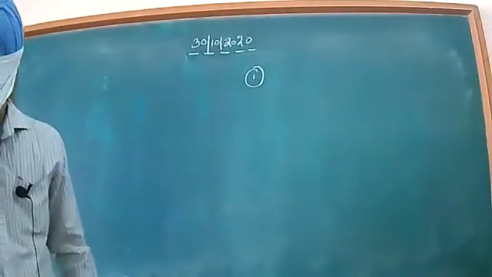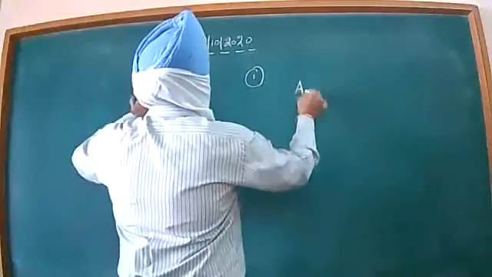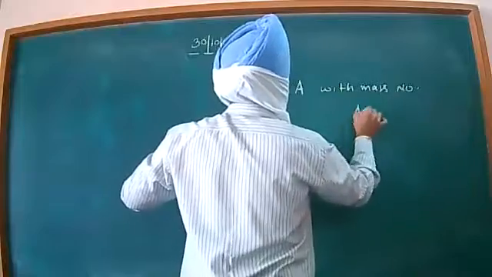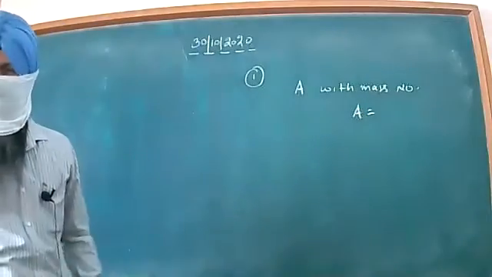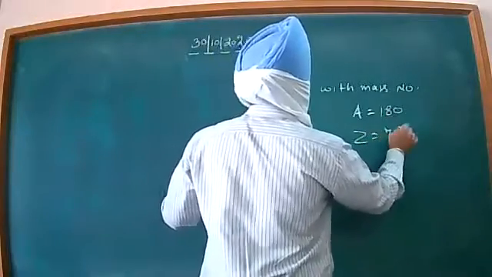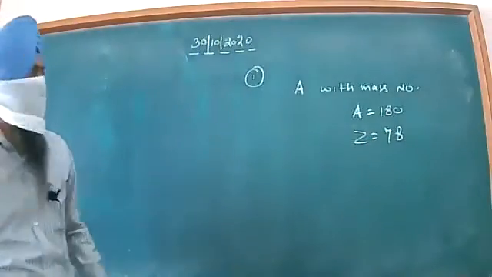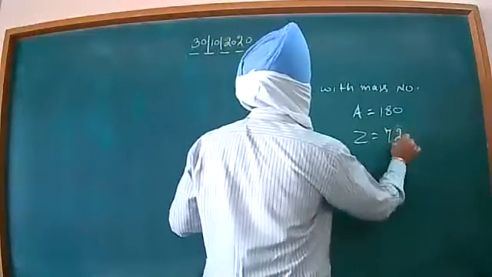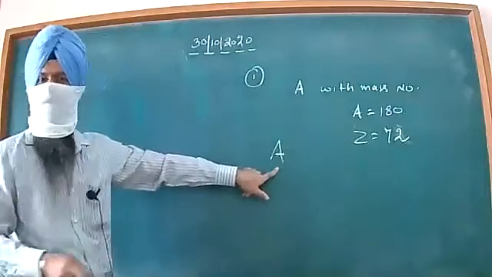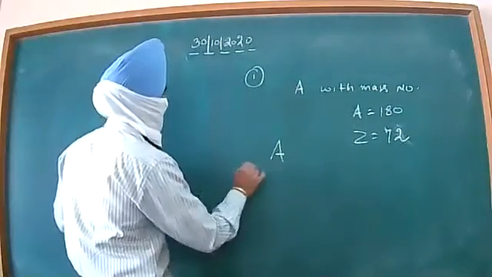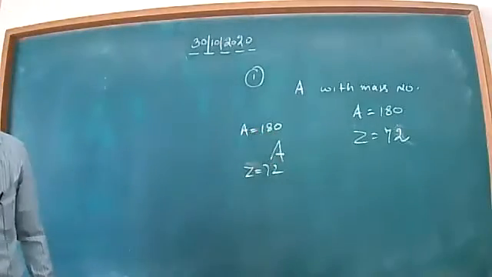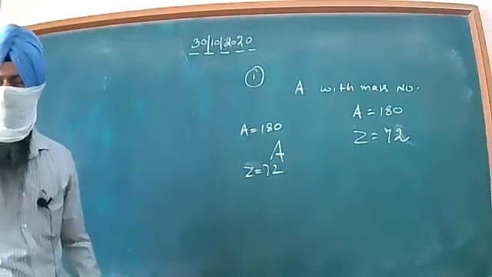You can write that an element A with the mass number capital A to be 180 and atomic number Z 78. I mean, sorry, 72, it is not 78, this is 72. I just mean to say that I am having the element A, 72 is its atomic number, its mass number is 180. It is undergoing the decay in the following sequence.